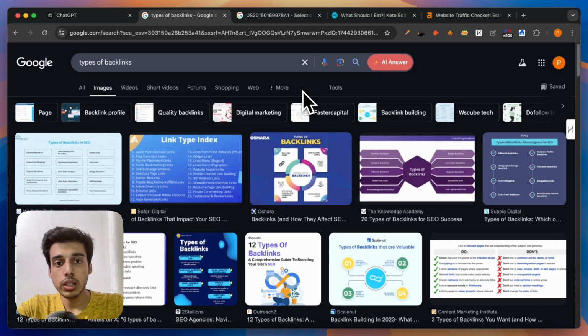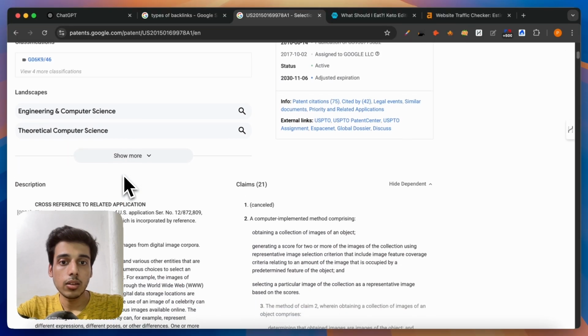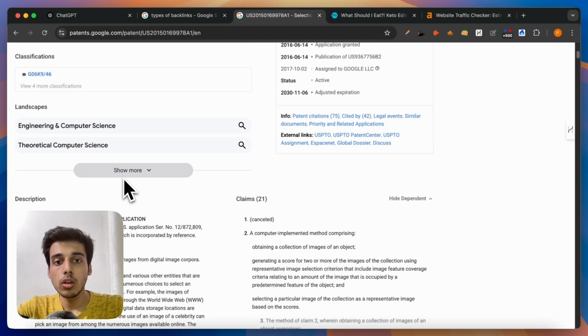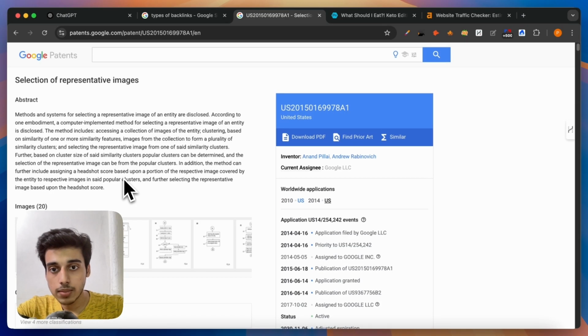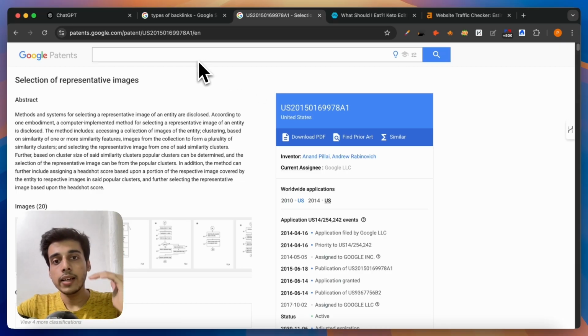And just don't take my word for it. Here's a Google patent which goes over and talks about it. And it basically tells that Google favors and encourages only those pages which have unique value adding niche relevant images. Now Google is a very big company, right? They have their own machine learning and LLM systems in place which process the images and figure out whether this is a duplicate image or a unique and value adding image. And based on that, it ranks those images and pages in Google SERPs.